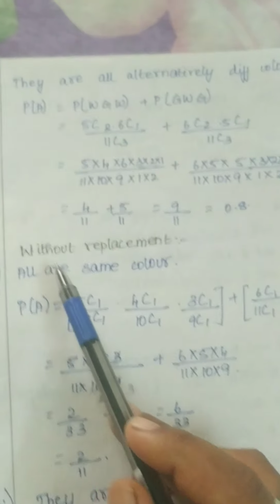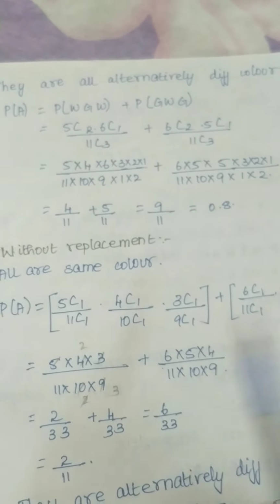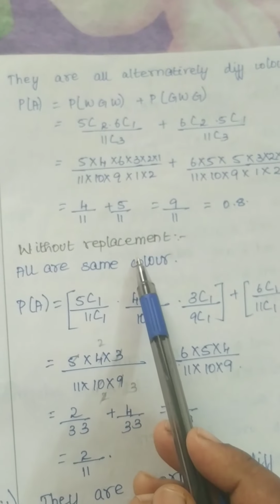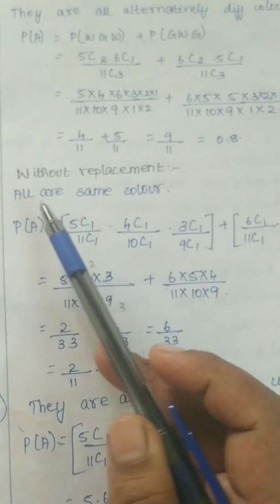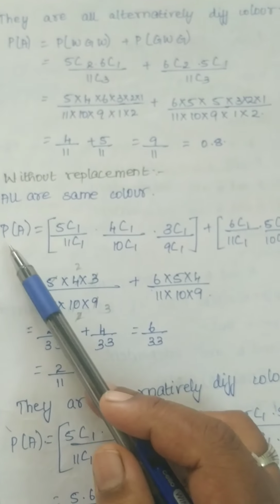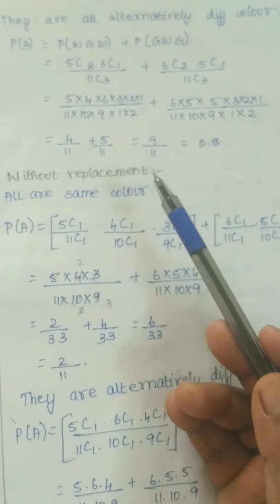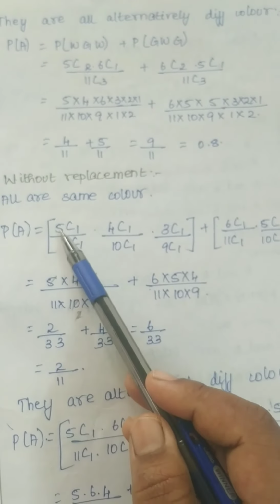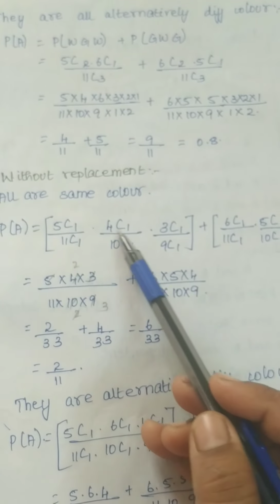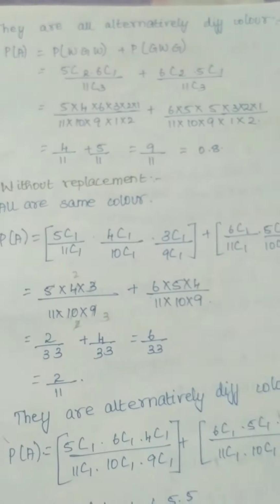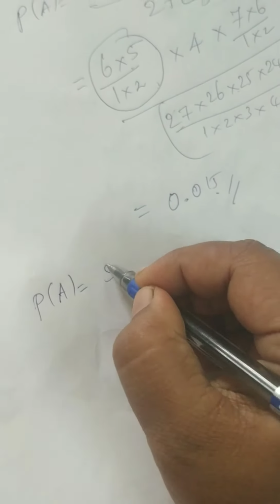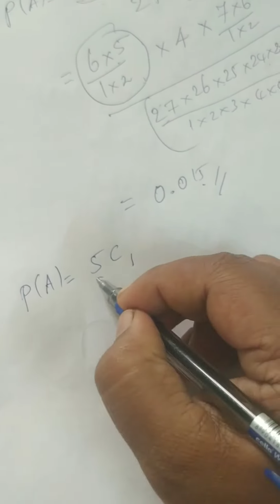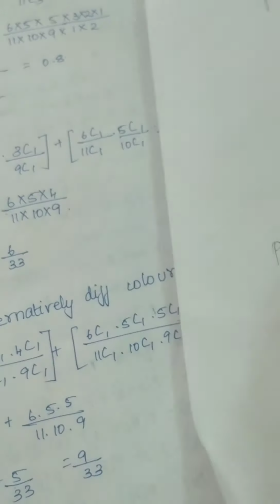Okay, the next one. Without replacement, what happened? This is the important condition actually. Now with replacement we have done all these things, but now the question is, without replacement, what happened? First condition, all are same color. Probability of A is equal to, without replacement, totally 5 white balls are there. You have to reduce 1 by 1. You have to choose at random. Probability of A is equal to 5C1 by 11C1. That is the first condition here.